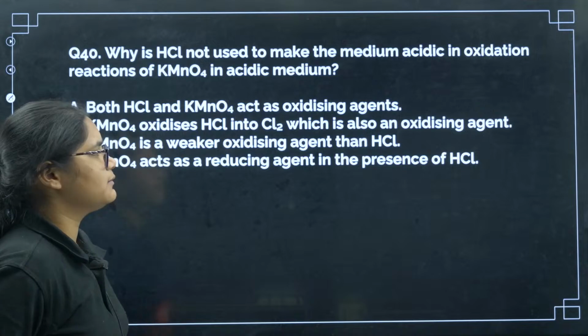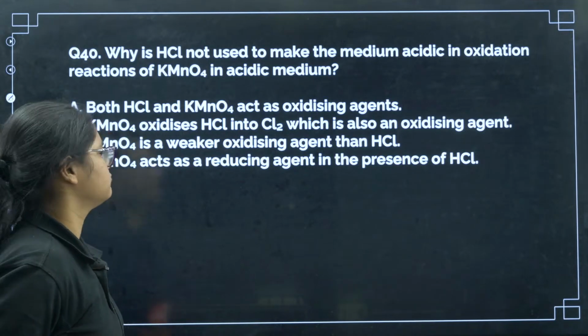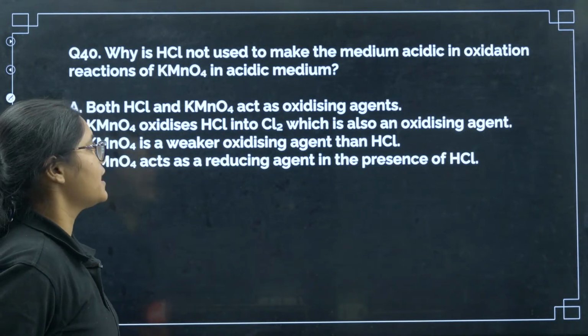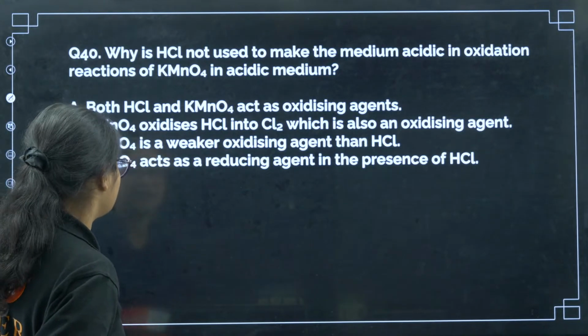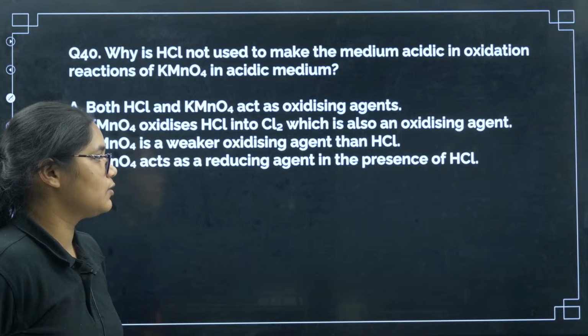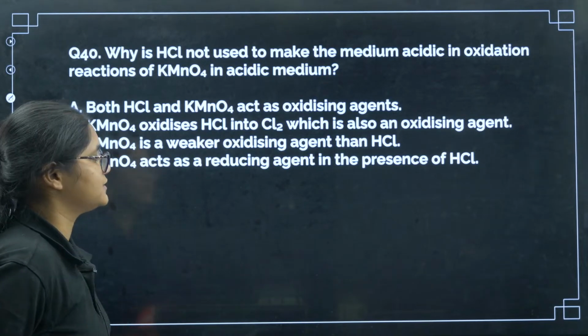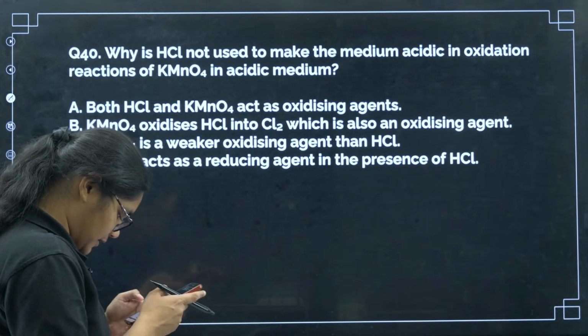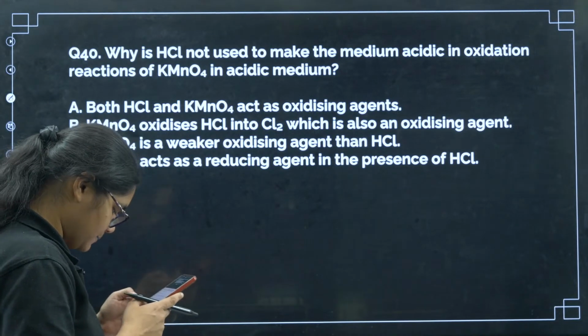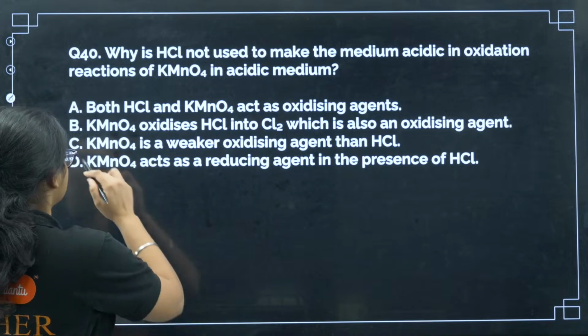Both HCl and KMnO4 act as oxidizing agent. KMnO4 oxidizes HCl into Cl2, which is also an oxidizing agent. KMnO4 is a weaker oxidizing agent. KMnO4 acts as a reducing agent. So yes, I know the answer. I think many of you will be able to answer this one. The answer here is 40B.